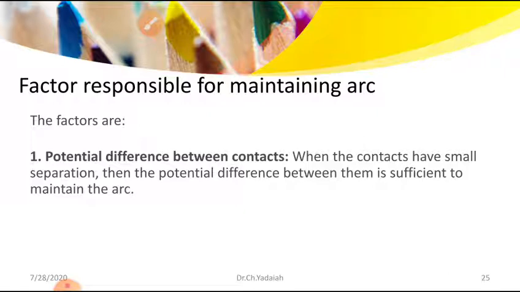Next, the second one, the ionized particles between the contacts. The ionized particles between the contacts act as charge carriers and offer a conducting path. That means here the arc is struck. The arc may be continued with the help of voltage and with the help of ionized particles between the two electrodes. These are the two factors that help the continuation of the arc. So these are the things you should remember.